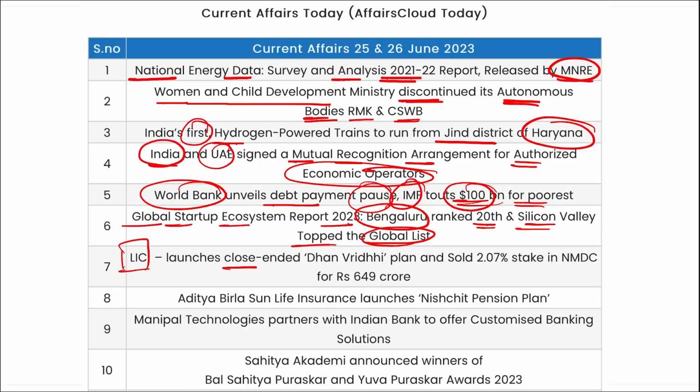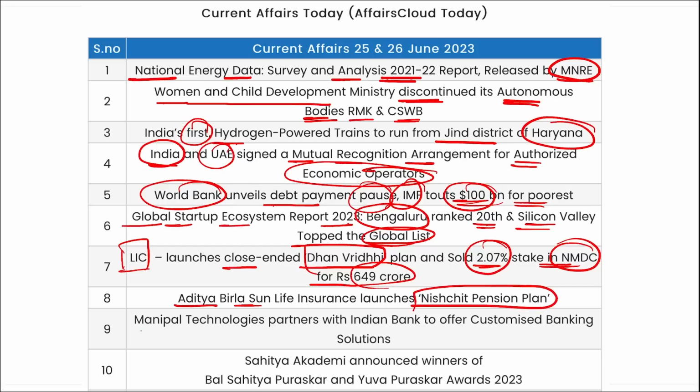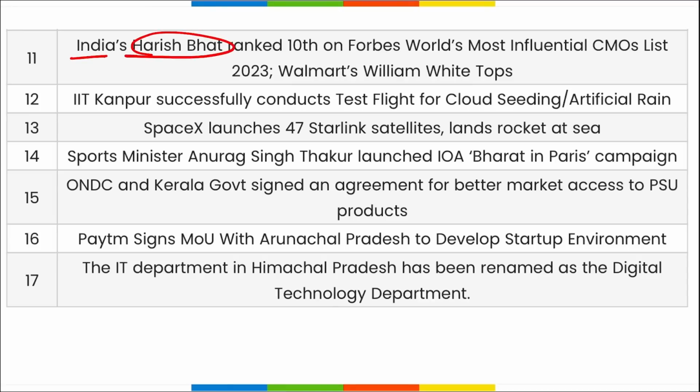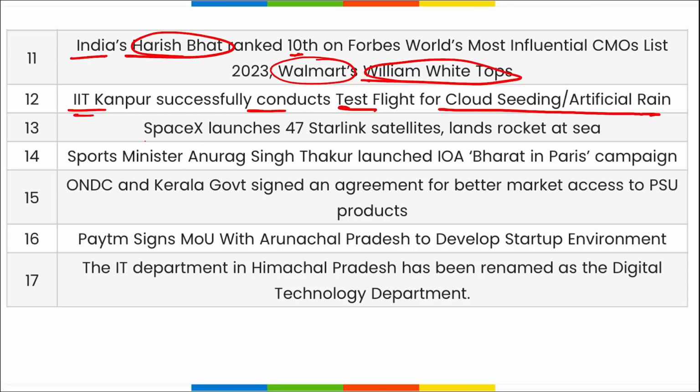LIC has launched close-ended Dhan Vridhi plan and sold 2.07% stake in NMDC for 649 crore rupees. Aditya Birla Sun Life Insurance has launched Nishchit pension plan. Manipal Technologies has partnered with Indian Bank to offer customized banking solutions. Sahitya Academy announced winners of the Bal Sahitya Puruskar and Yuva Puruskar 2023. Next, India's Harish Bhatt has ranked 10th on this list, and William White topped the list, and he's the CMO of Walmart. IIT Kanpur successfully conducted the test flight for cloud seeding artificial rain. SpaceX launched 47 Starlink satellites.